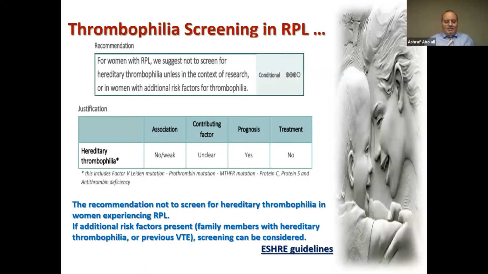So as a summary, this is what is recommended from the ESHRE guidelines as regards thrombophilia screening in recurrent pregnancy loss patients. The recommendation was not to screen for hereditary thrombophilia in women experiencing recurrent pregnancy loss. But if additional risk factors are present, like a family history of hereditary thrombophilia or previous venous thromboembolism, screening can be considered. And so this is the guideline for hereditary thrombophilia.